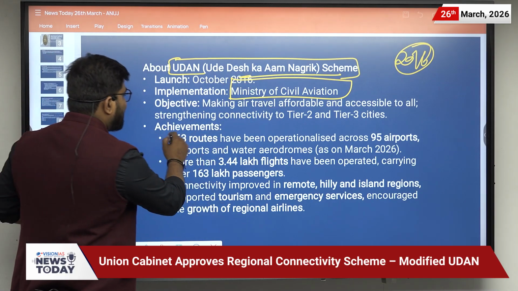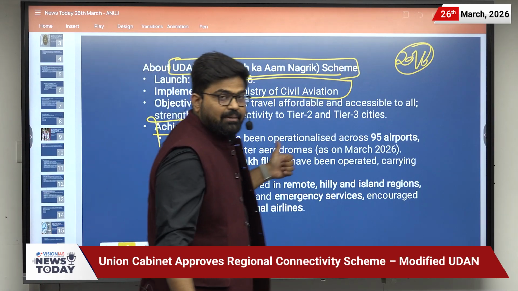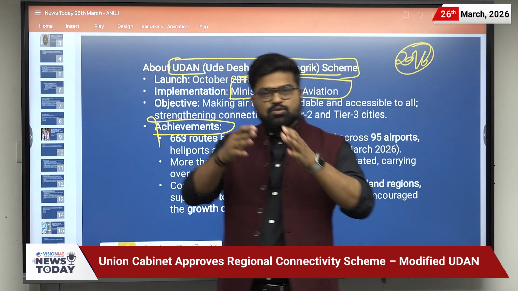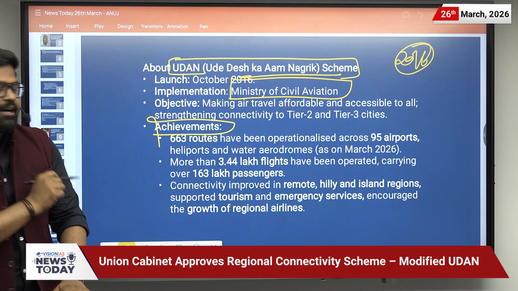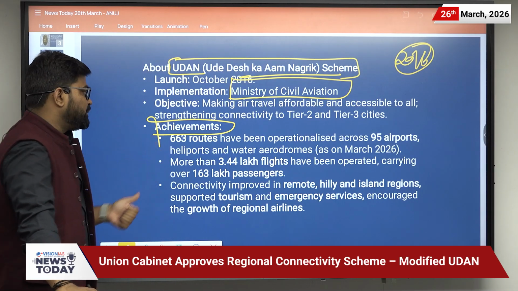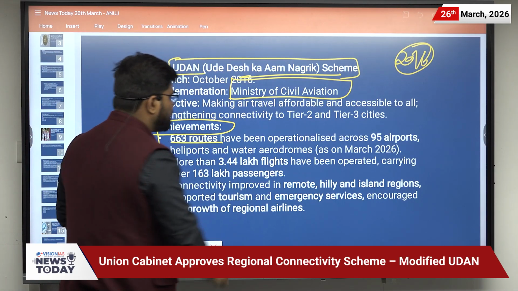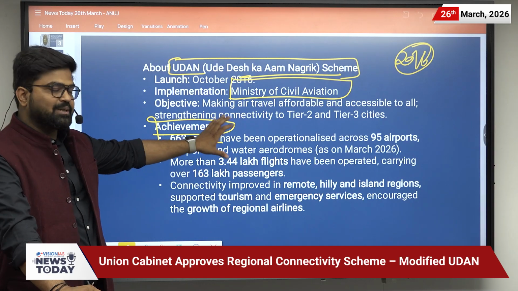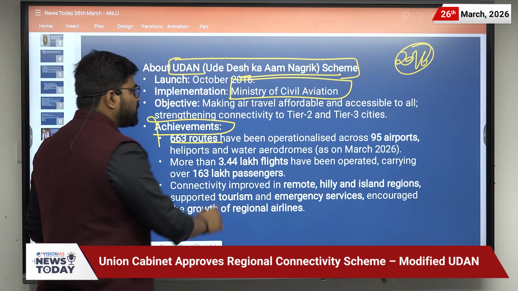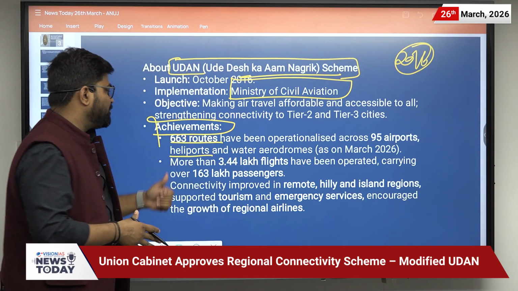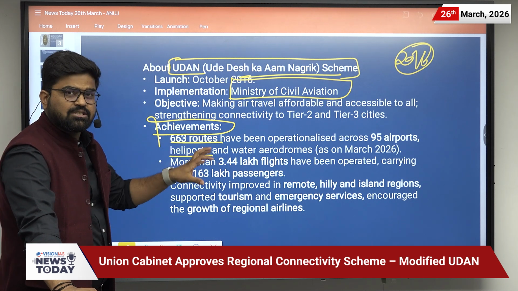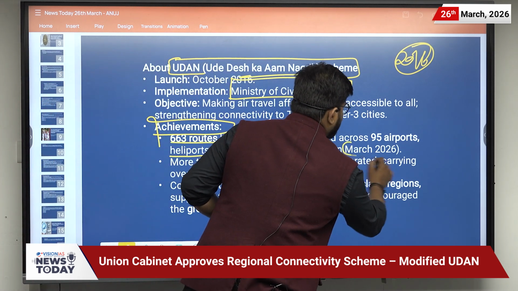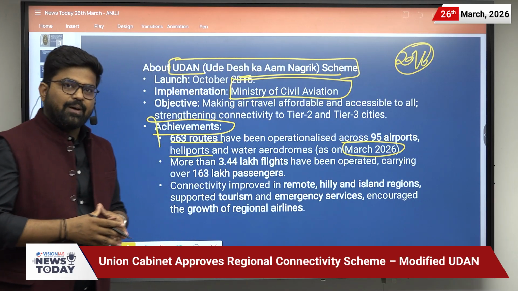And what are its achievements? As this scheme has completed 10 years, you should know about its achievements as well as what the shortcomings were. So first of all, achievements. 663 routes have been operationalized under this across 95 airports, heliports and water aerodromes, and this is data up to March 2026.